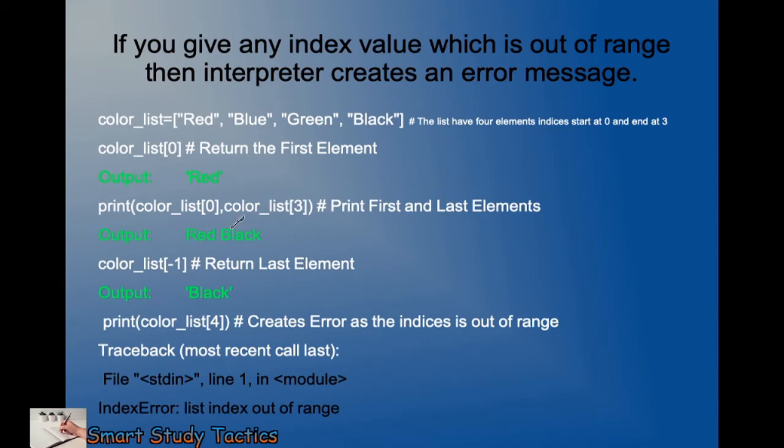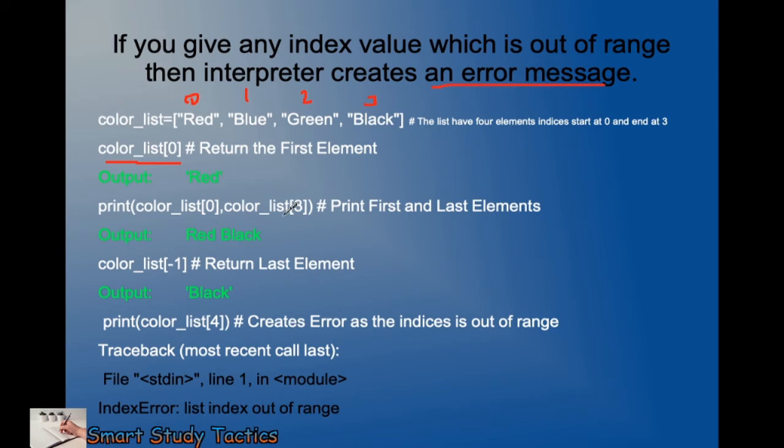Now next, if you give an index value which is out of range, then the interpreter creates an error message. So what will the error message be? Let's see here. As you can see, the index values are 0, 1, 2, 3. If I write color list at place 0, it will give red.